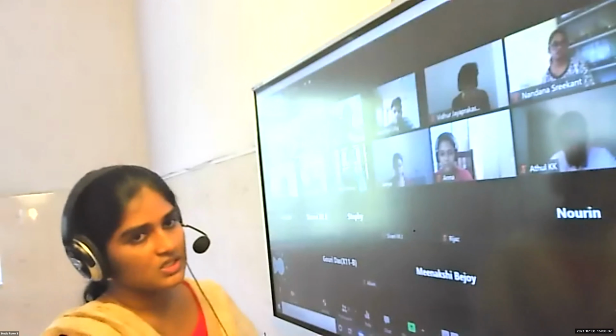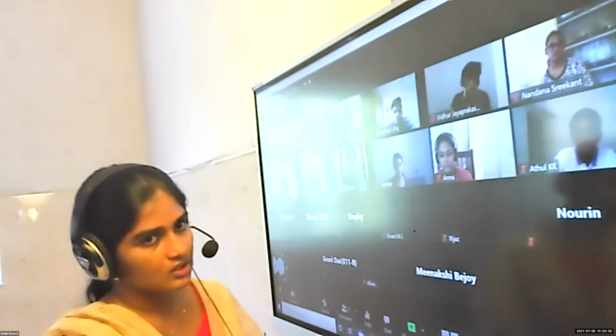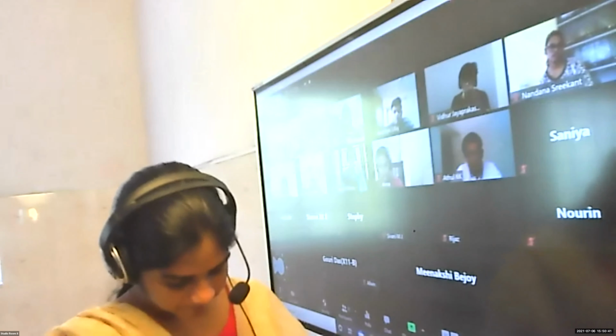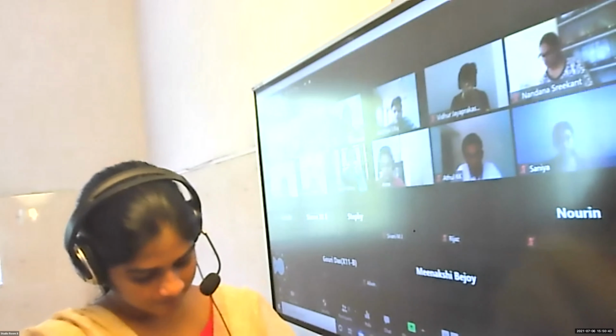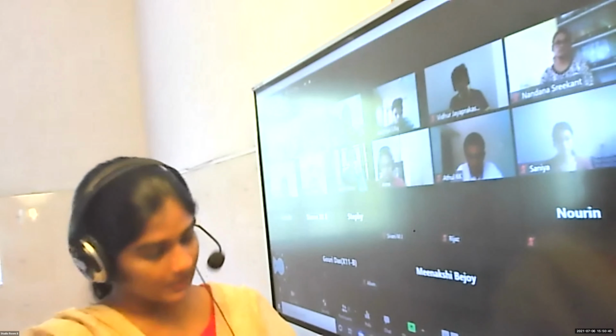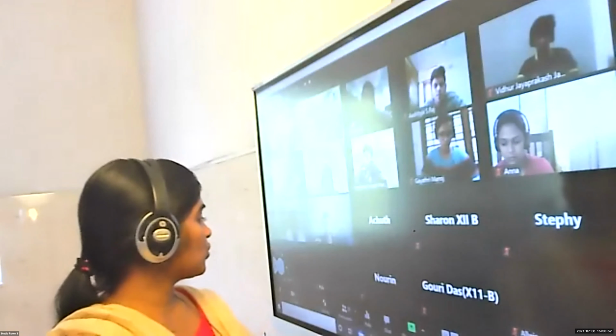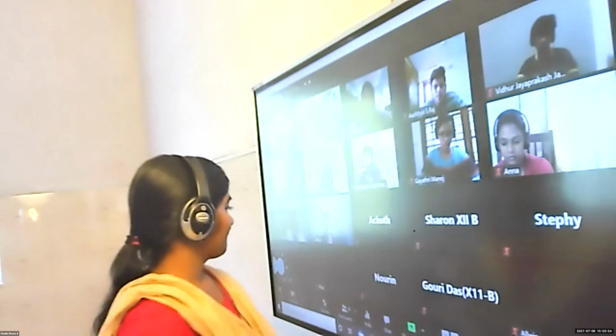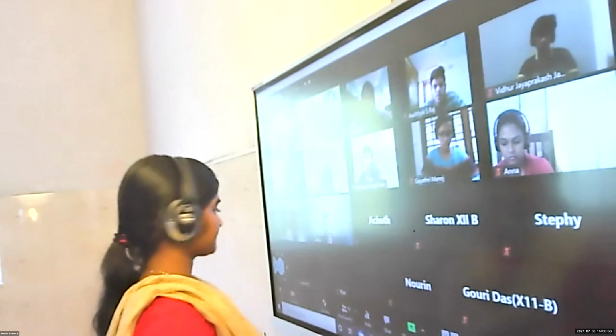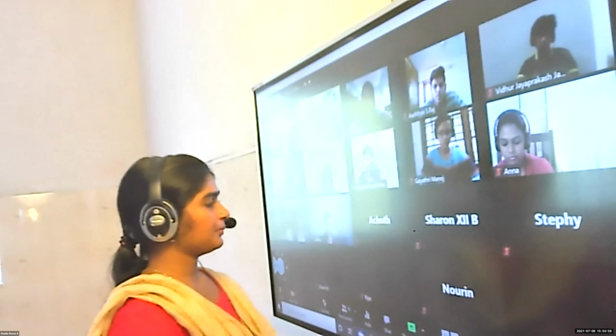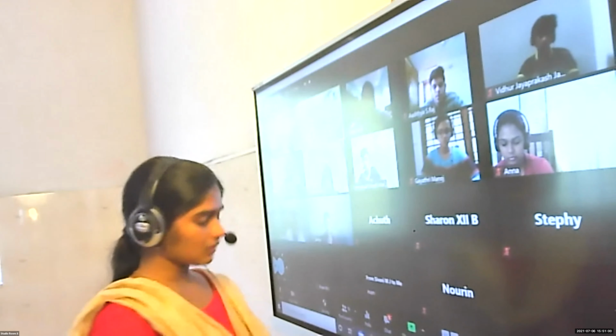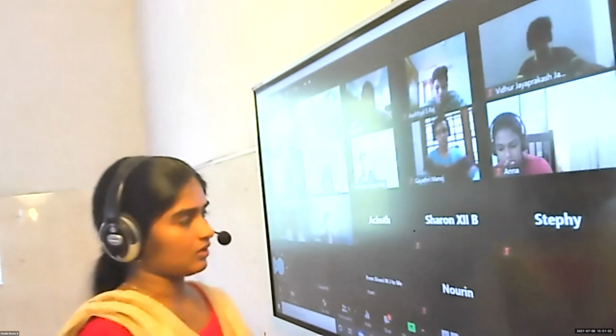Then, Naurin, which is the anode present in this mercury cell? Zinc amalgam. Okay, zinc amalgam. What are the uses of this mercury cell? Shivani, can you hear me? Uses of mercury cell.